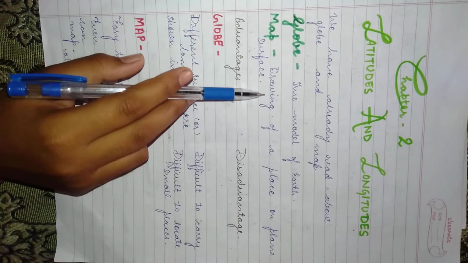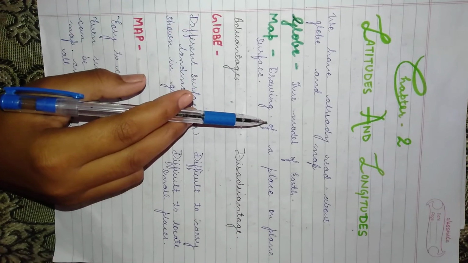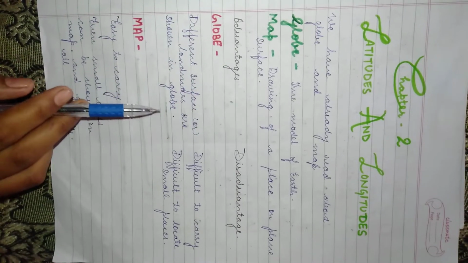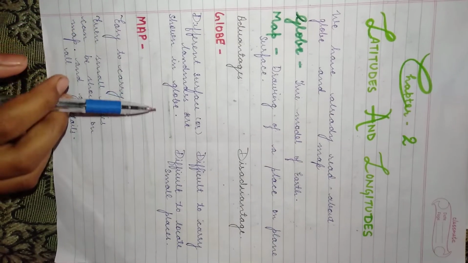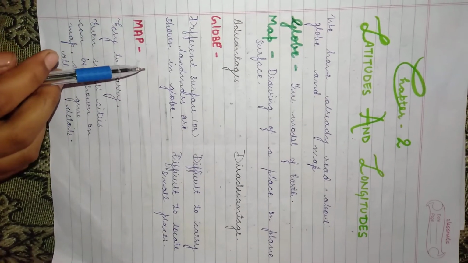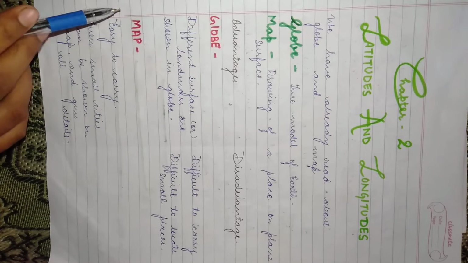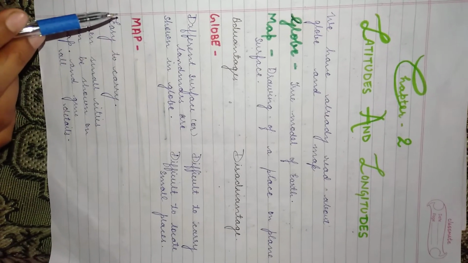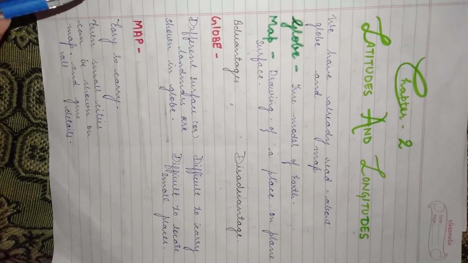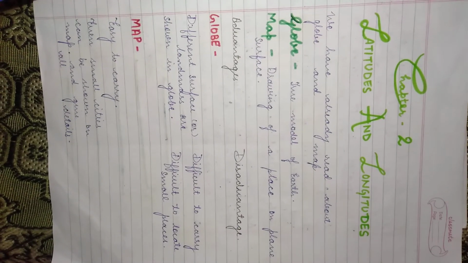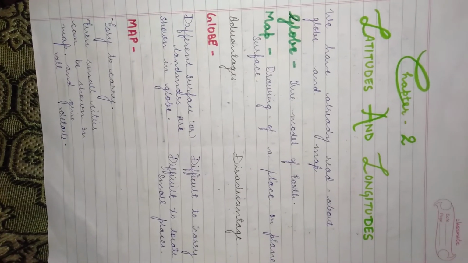Geographers realized that by drawing imaginary lines on globes and maps and giving them some identification, it would be easier to locate places. These imaginary lines are called latitudes and longitudes. These imaginary lines only appear on the globe, not on the earth.